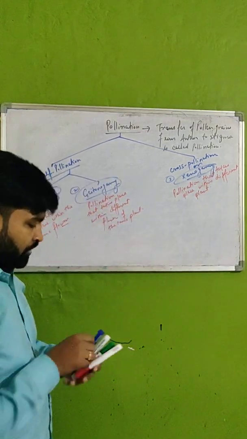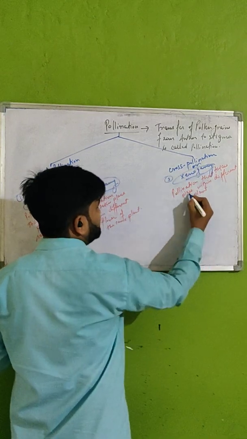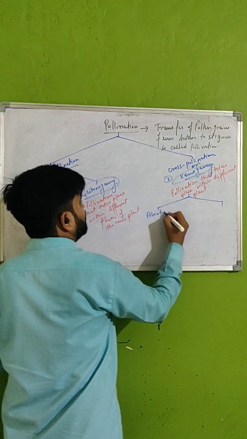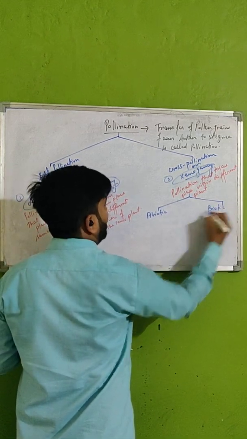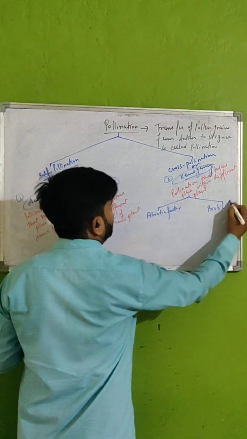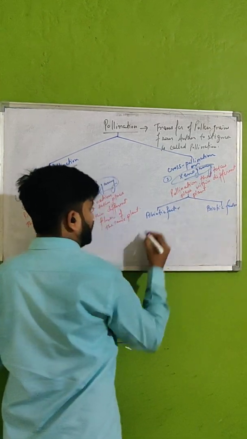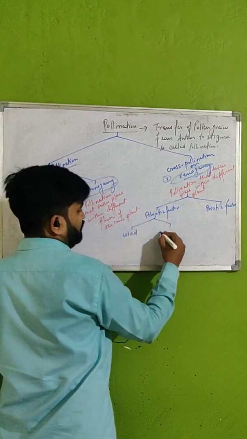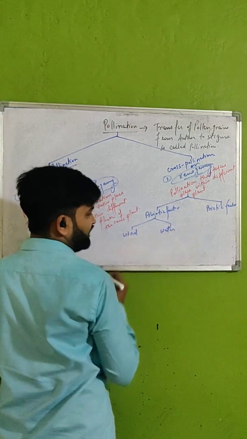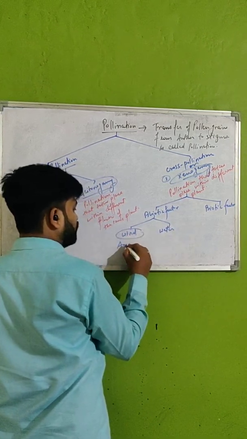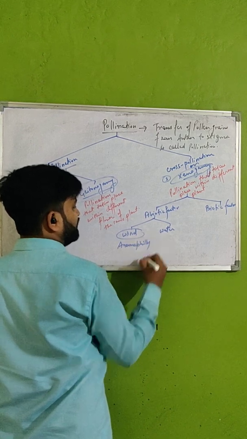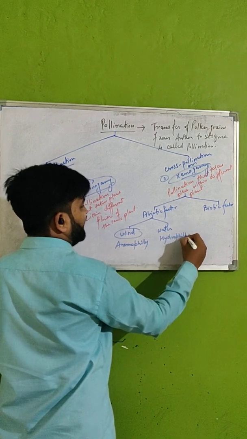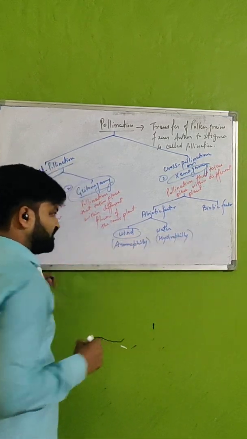Now, if we are going to classify this xenogamy, it can be grouped into abiotic and biotic factors. What are abiotic factors? Wind pollination as well as water pollination. Wind pollination is also known as anemophily, and water pollination is also known as hydrophily. These are the two important terms.